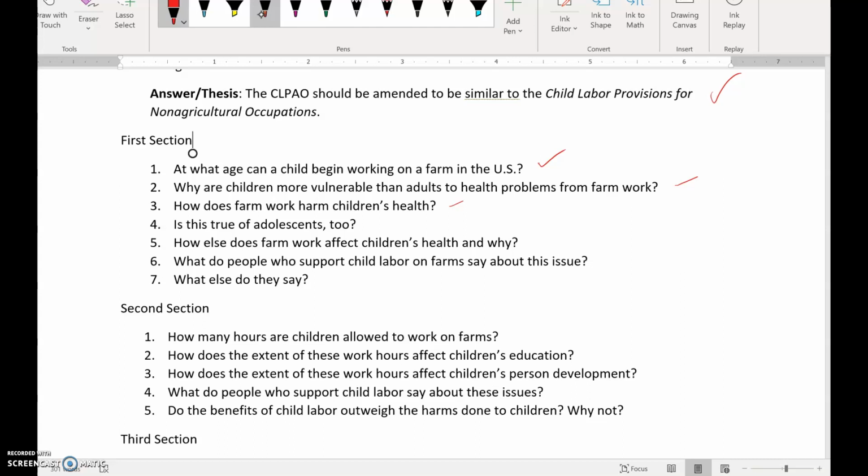How else does farm work affect children's health, and why? What do people who support child labor on farms say about this issue? So here we get the potential counter arguments here. And this one, it basically just had 2 sections of that. So what are the different things that people use to justify the use of child labor on farms?